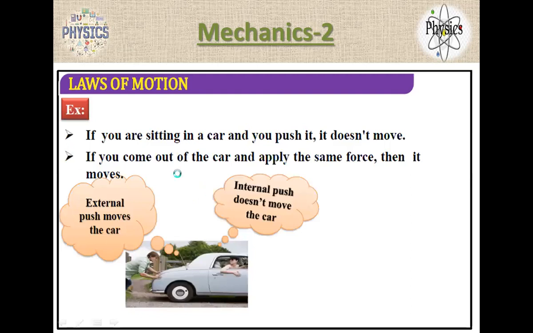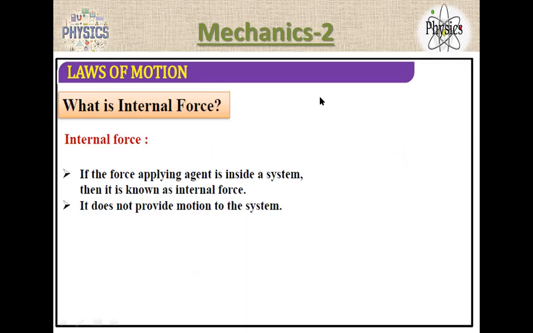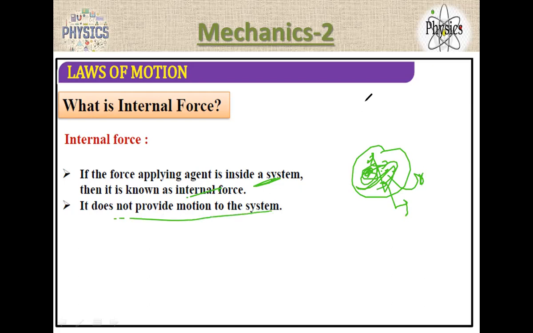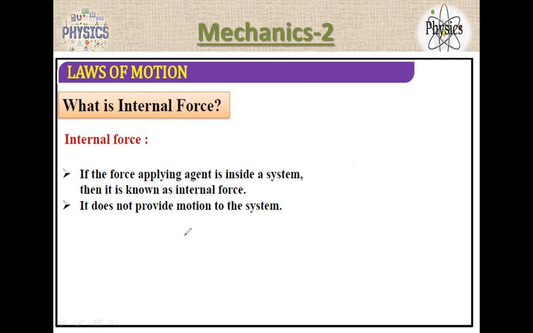If a force is applied by an agent inside the system, that is actually an internal force. Suppose you have gas molecules; there is interaction between the molecules, which is called internal forces. Suppose you are sitting in the car, whatever you do, we call it internal forces. So it does not provide the motion of the system. Whatever the internal forces are, they do not cause motion.